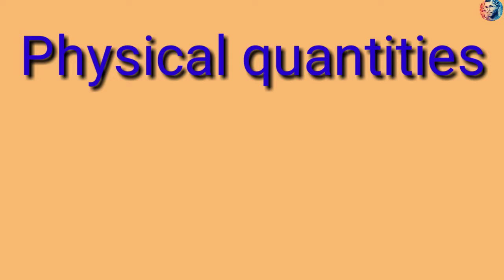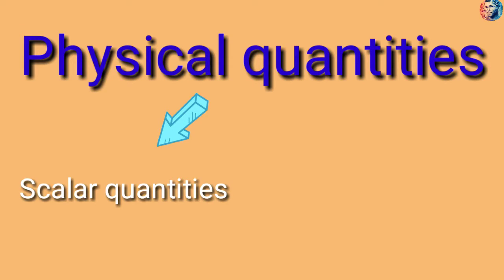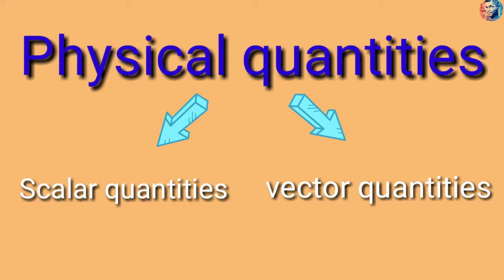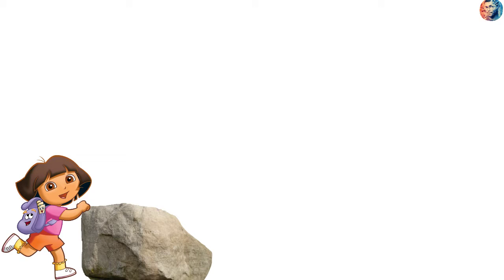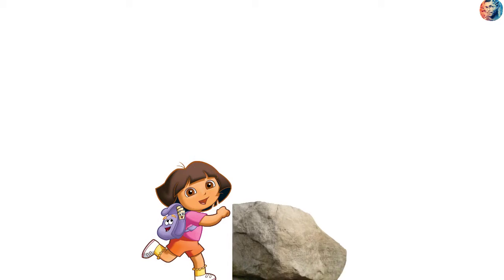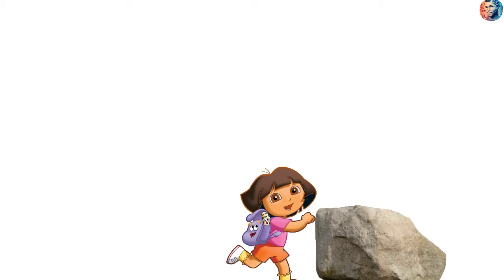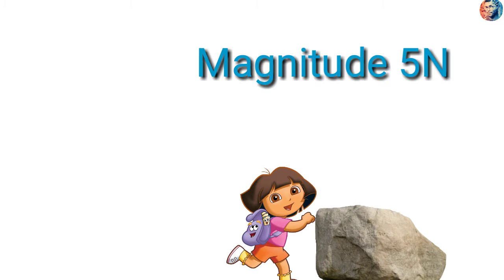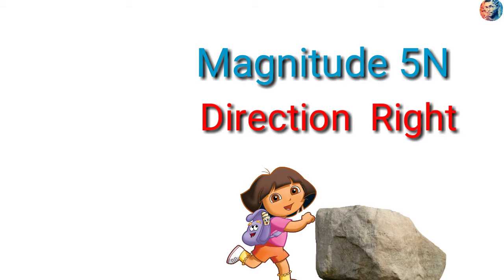There are two types of physical quantities: scalar quantities and vector quantities. When I apply a 5 Newton force on an object, what will happen? That object will surely move to the next position and the next position. So we can say that the magnitude is 5 Newton and the direction is towards the right.